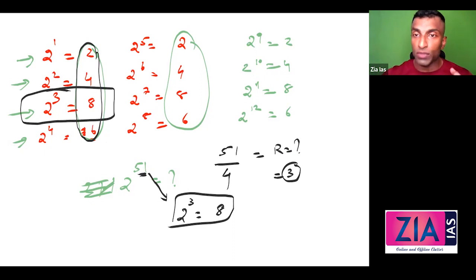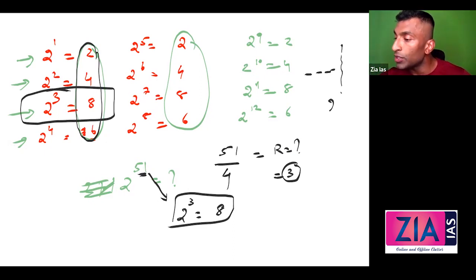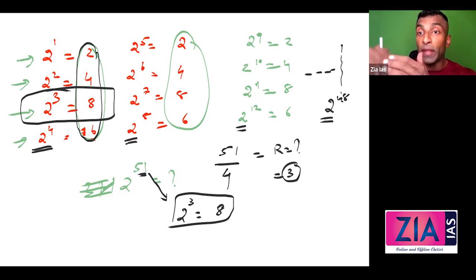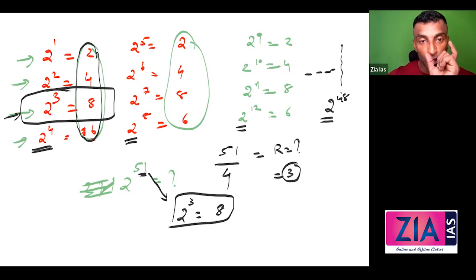Okay? Because what will happen if you continue doing like this? Here will come 2 raised to 48, because you can see this is multiple of 4. This is multiple of 4. This is multiple of 4. This is multiple of 4. So 2 raised to 48 is going to be 6. Then 2 raised to what? It will come 49, 50, 51. That is the third one. So 2 raised to 51 equal to 2 raised to 3.